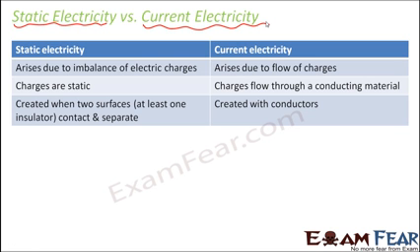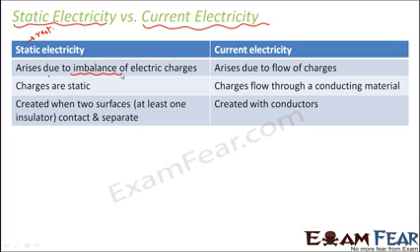Now when it comes to static, the word static means when something is at rest. So when we talk about static electricity, it arises due to imbalance of charges. What do we mean by imbalance? That means when an object either has excess of charges or it has less charges. For example, whenever an object acquires additional electrons, it becomes negatively charged. Whenever an object loses some electrons, it becomes positively charged. And whenever the positive and the negative charges are not well balanced, we say that the object is electrically charged, right? So that is in simple terms what we call static electricity.